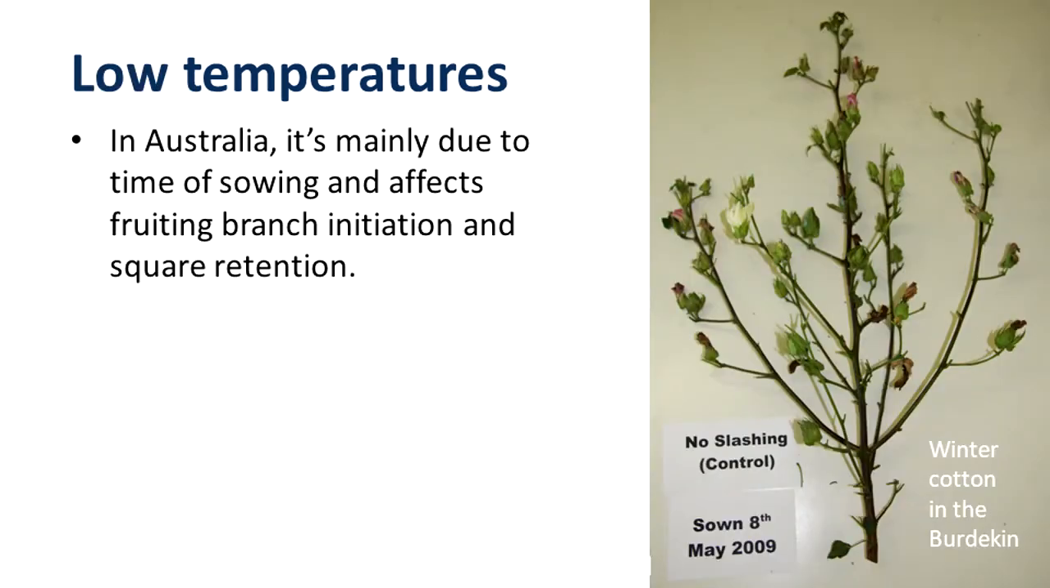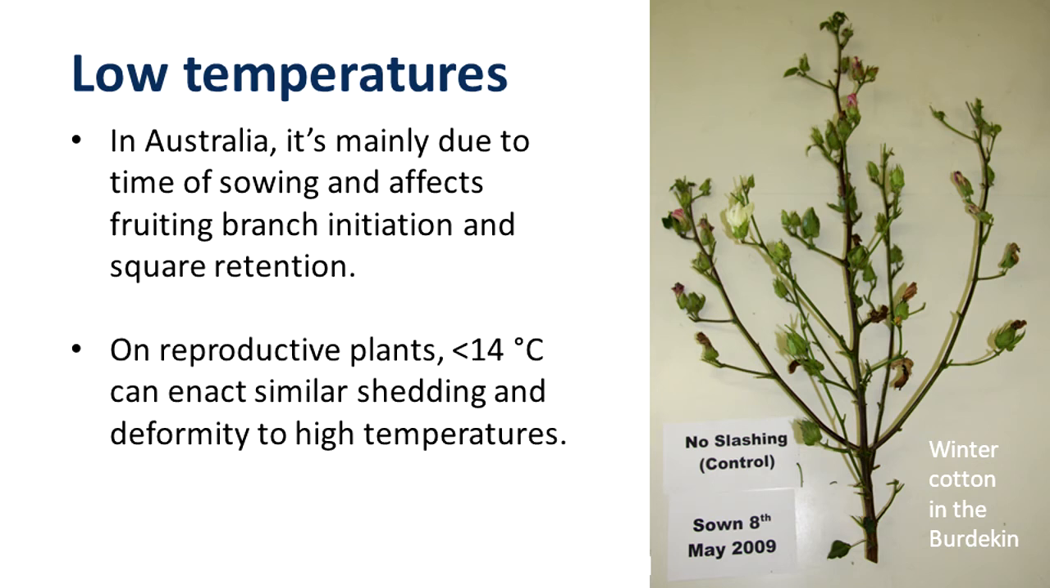Low temperatures can also affect fruit retention on cotton. In Australia, we normally see the effects of low temperatures causing a delay in fruiting branch initiation during the vegetative stage, or with the loss of pin squares during early squaring. However, plants that have moved into the flowering and boll filling stage, if they're subject to temperatures regularly below 14 degrees, can also have shedding responses due to that cold or boll deformity, as can be seen here in this example of cotton being grown during the winter months in the Burdekin, with cool weather causing shedding or boll deformity during the flowering of this particular crop example.